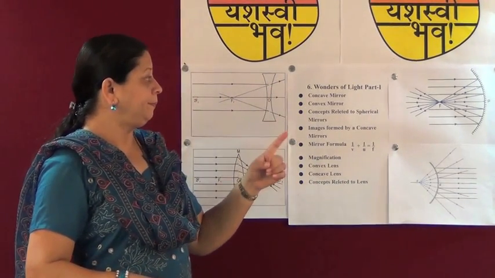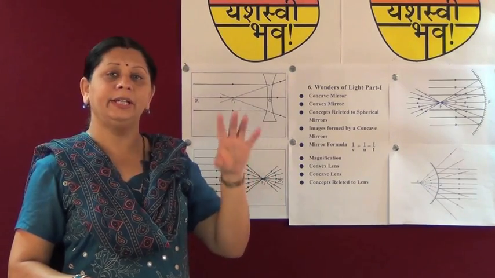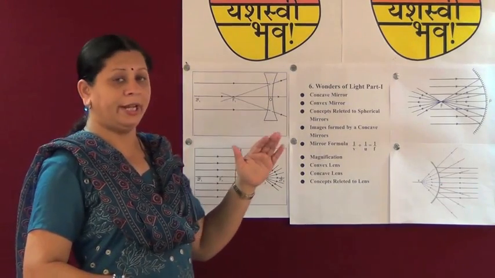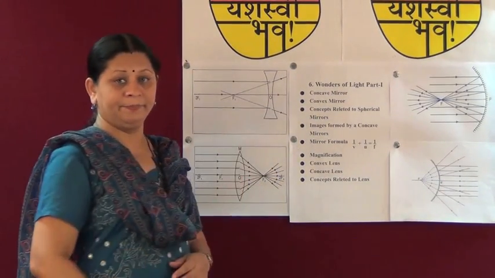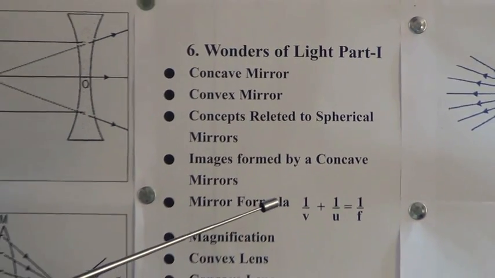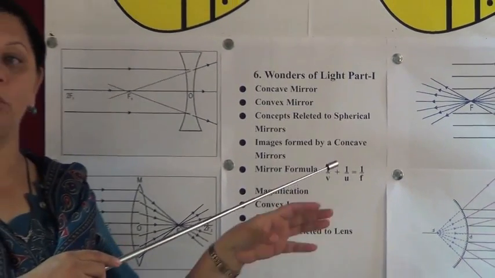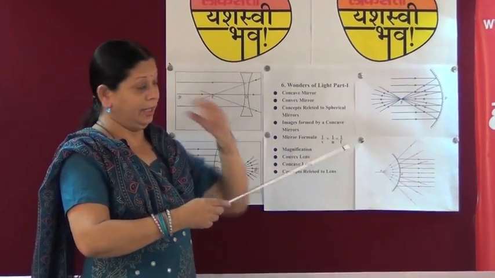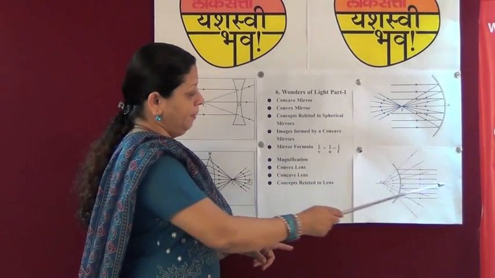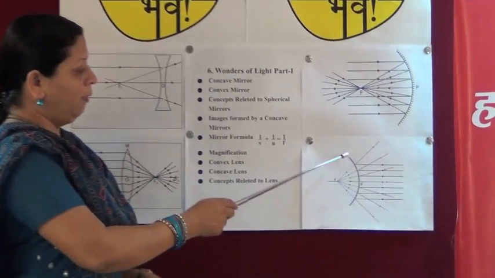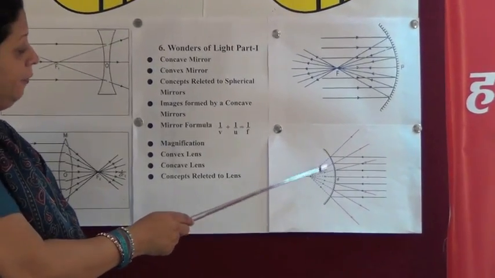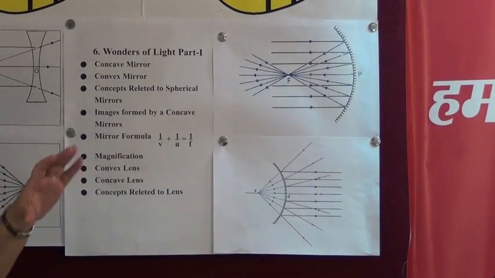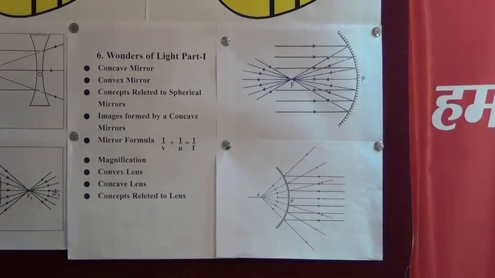Now for the convex mirror, we are going to see the definitions. But before that, let us see what is a convex mirror. If the outer side, the convex side of a spherical mirror, is polished, then the rays are reflected in such a way. Here you can see a beam parallel to the principal axis is coming onto the reflecting portion, and the rays are reflected and spread all over. So this mirror is also called a diverging mirror.